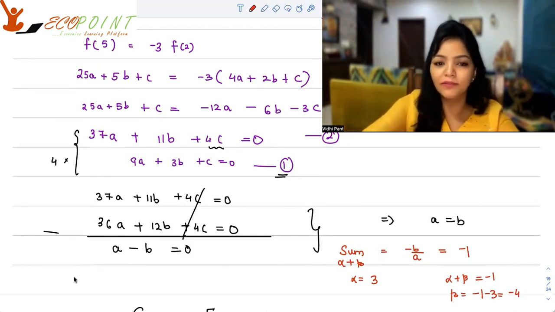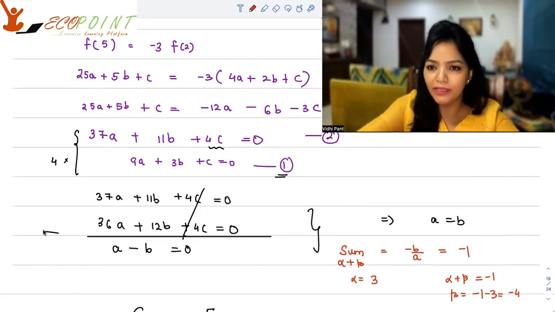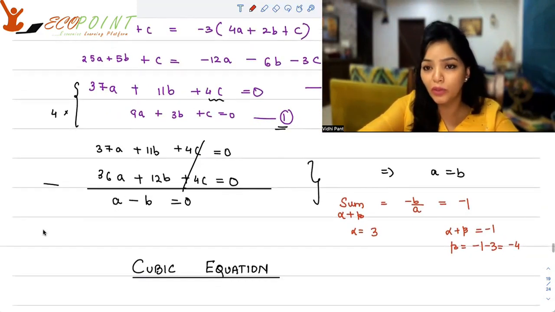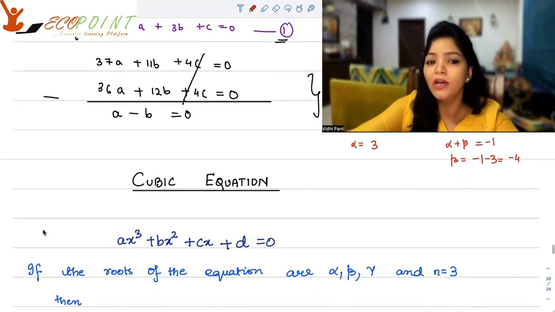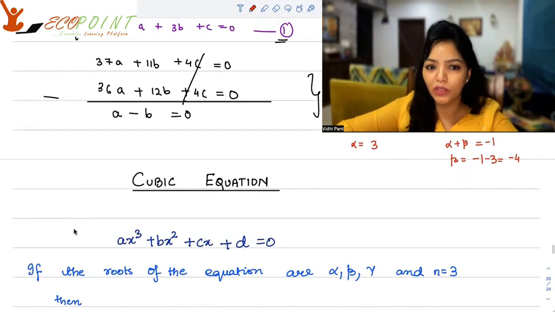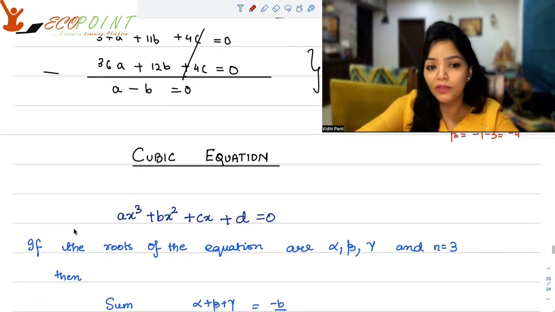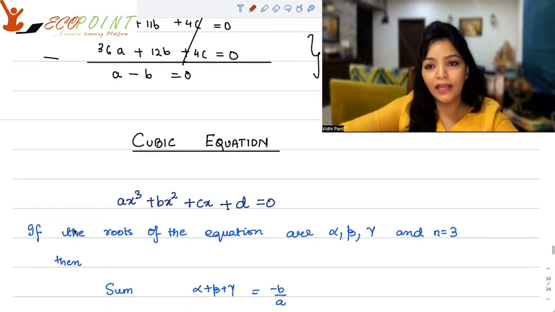With this question, I would also want to give you some basic knowledge about cubic equations and biquadratic equations. So I would want you to write it down. A general form of cubic equation looks like ax cubed plus bx squared plus cx plus d equals 0. The maximum number of roots that you can have is 3, since n equals 3, so say alpha, beta, gamma.